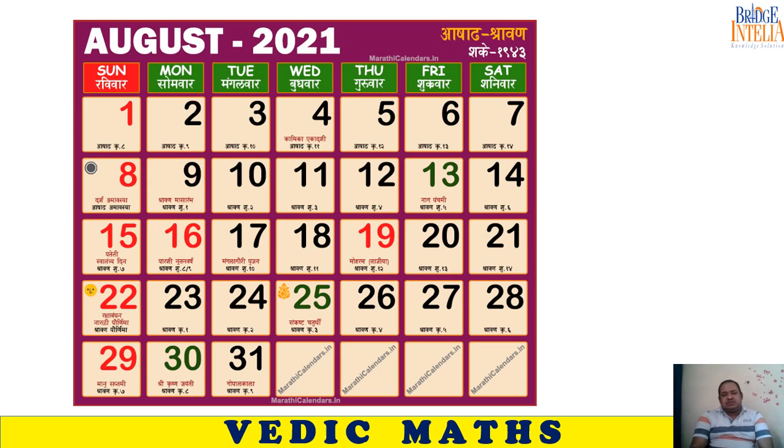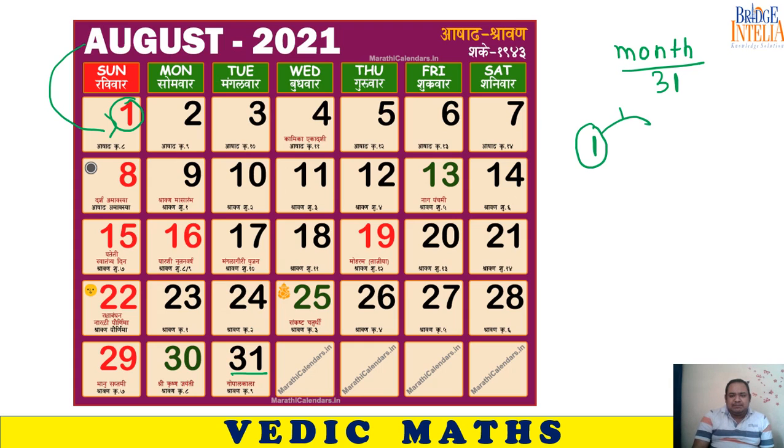Before moving to questions, you can see the effect on the calendar also. Now look here, day number 1 of the month. This is a calendar representing 1 month, and that month is August, so 31 days. As per the calendar, day number 1 is Sunday. If you keep on adding 7 to it, 1 plus 7, 8, day number 8 must also be Sunday. You can see here, day number 8 is also Sunday.